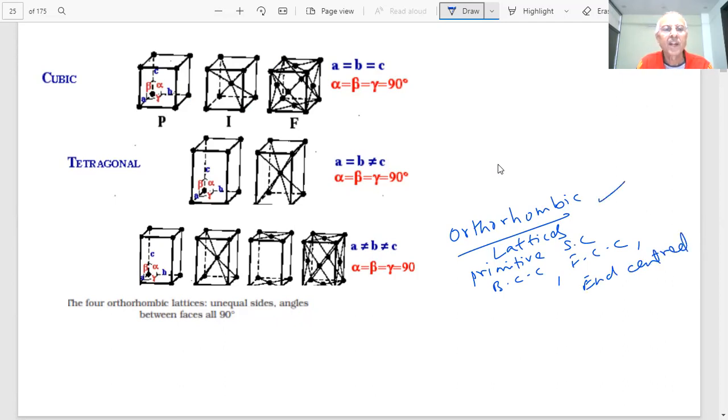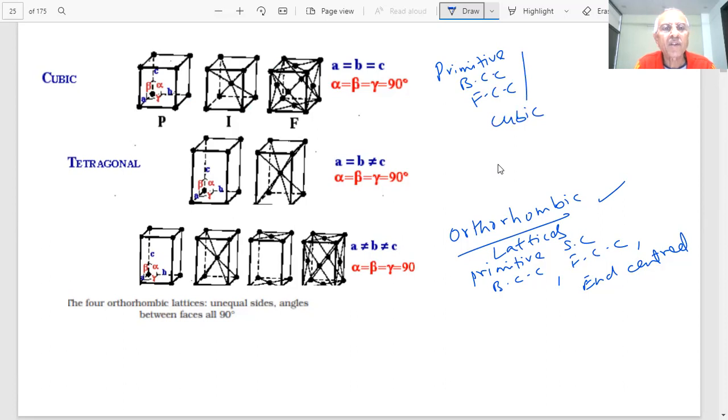See, in tetragonal we have shown two. In cubic you have three, students. This is primitive, BCC and FCC. Primitive, body centered, and face centered. Primitive, BCC, and FCC in the case of cubic.